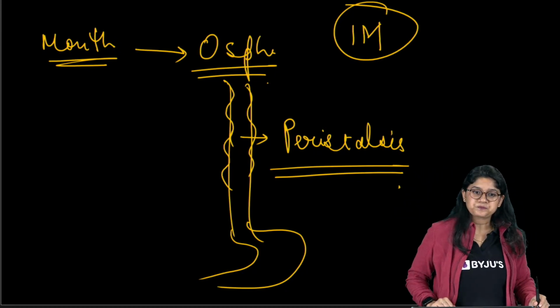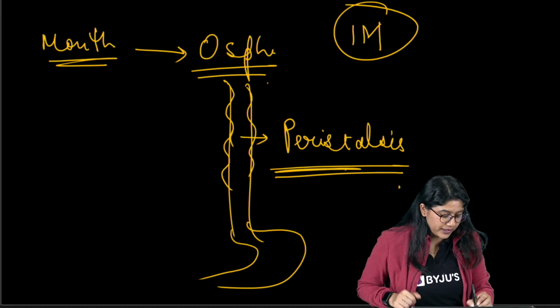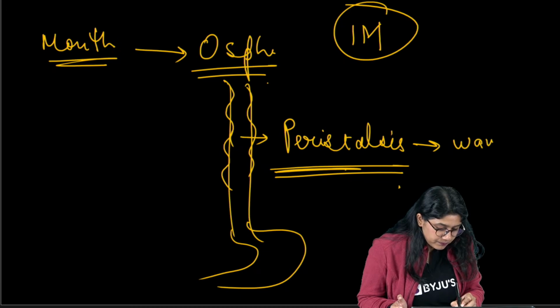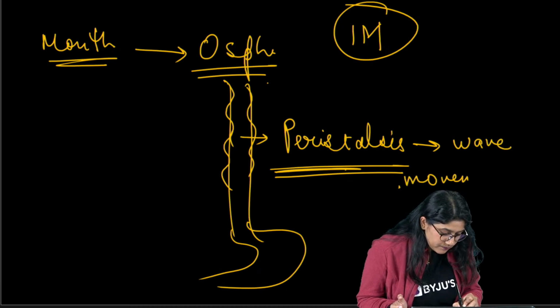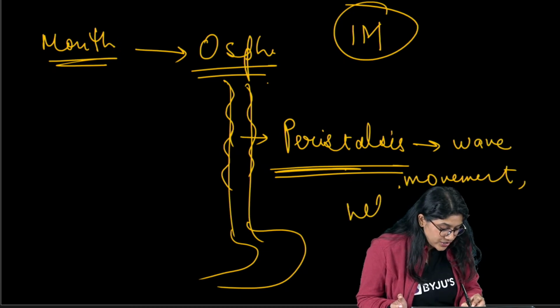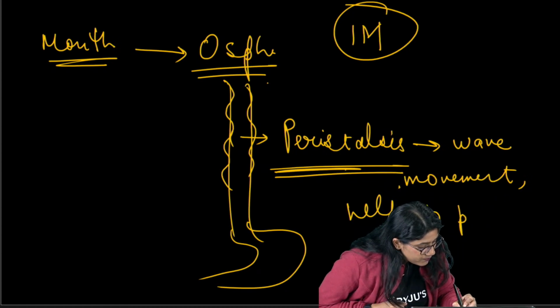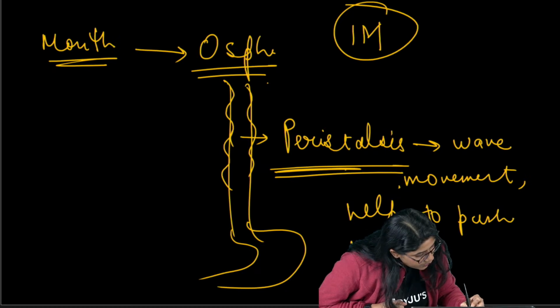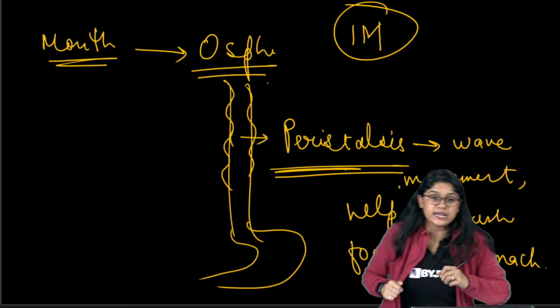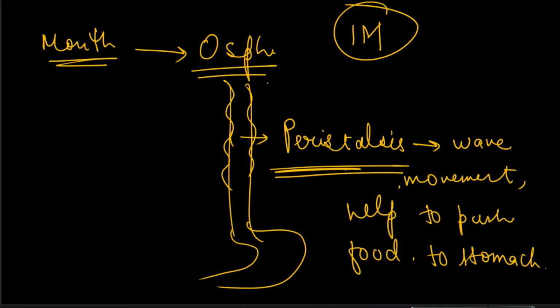This movement is nothing but a wave movement, and it helps to push food to the stomach. Clear? Right, everyone? Very good.